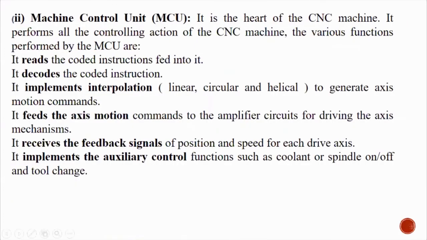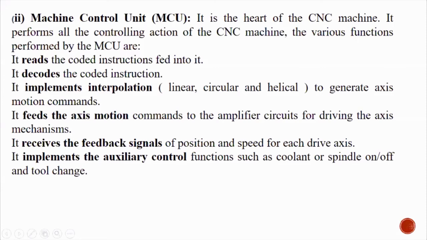It performs all the controlling action of the CNC machine, and the various functions performed by the machine control unit are, first, as I have told, it is going to read the instructions given through the input device, then it is going to decode the coded instructions in the input, next it is going to implement the interpolations.